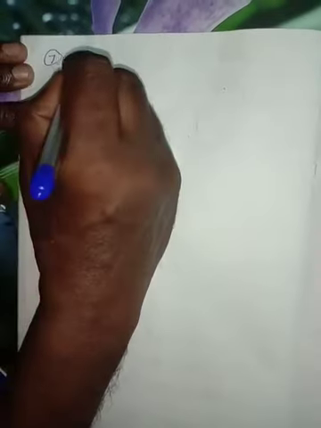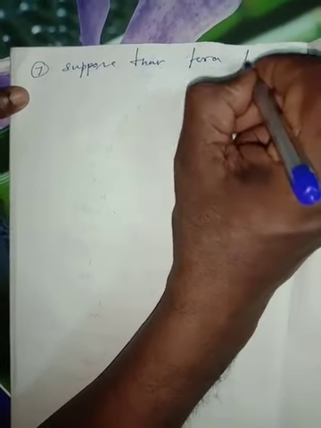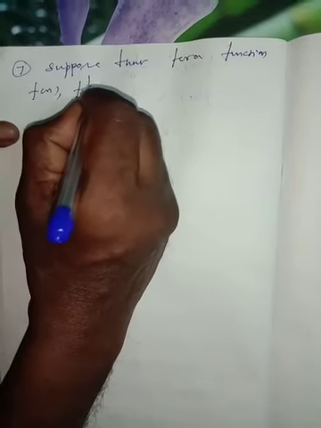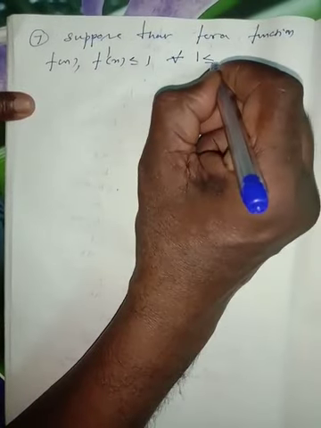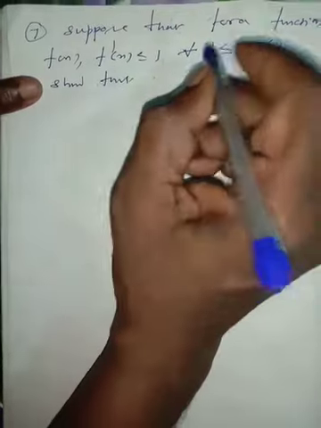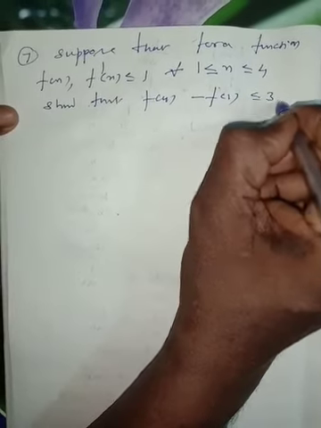Question number 7. Suppose that for a function f of x, f dash of x is less than or equal to 1 for all 1 is less than or equal to x is less than or equal to 4, so that f of 4 minus f of 1 is less than or equal to 3.